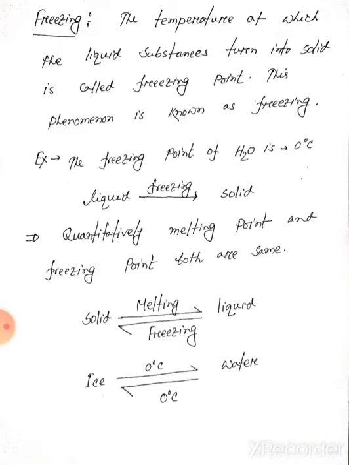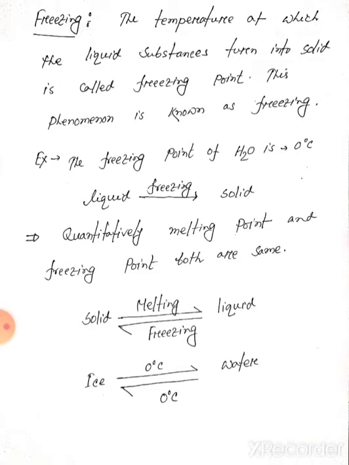We saw in the previous topic, melting. If we apply heat on a solid substance, it turns into a liquid, and if we release heat from a liquid substance, it turns into a solid. So this is a reversible phenomenon. The freezing temperature and the melting temperature are both the same. So we can finally say quantitatively that the melting point and freezing point are the same, but the physical states are different.